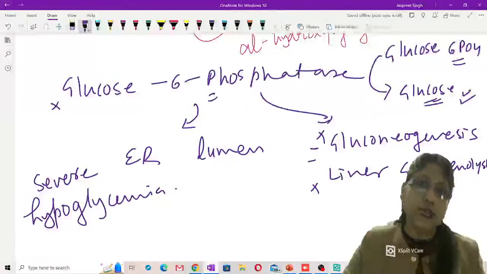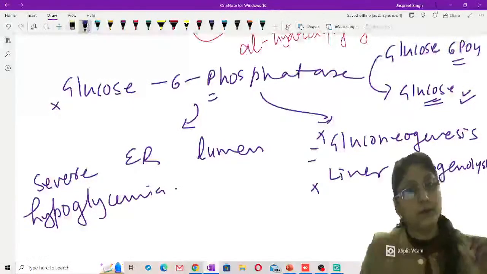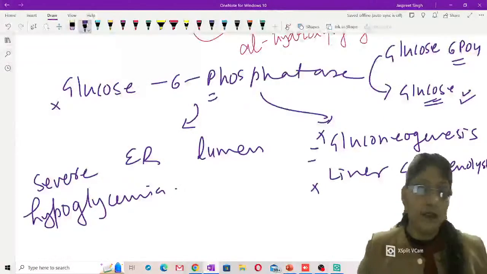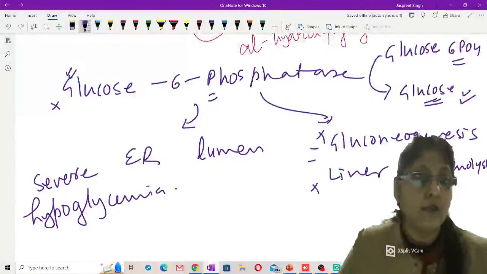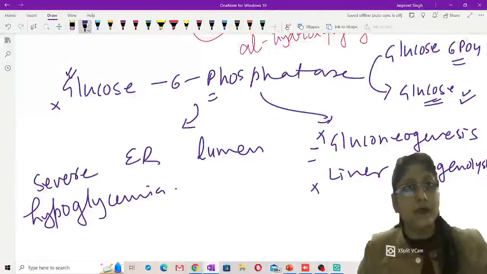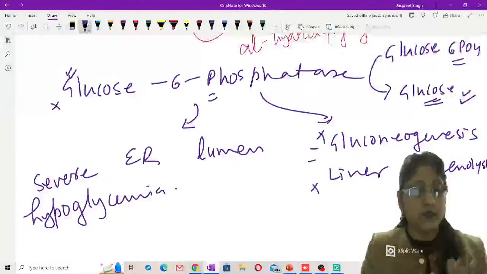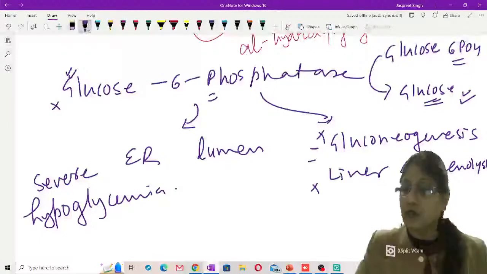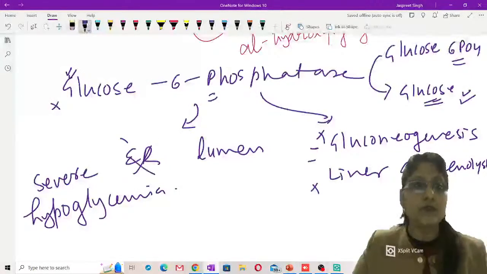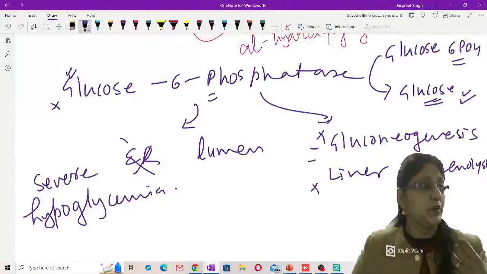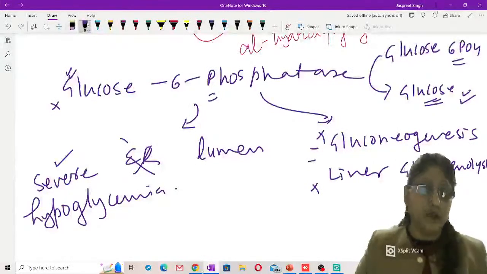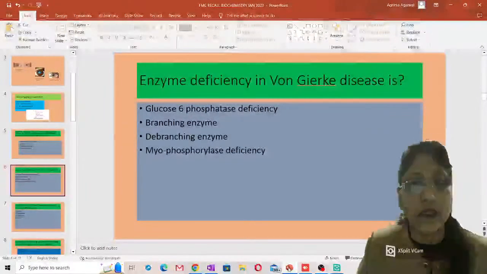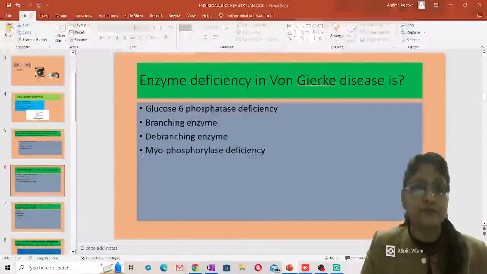So this enzyme's role is very important in gluconeogenesis as well as liver glycogenolysis, where it is the last enzyme of these two pathways. By so many efforts and so many steps, glucose 6-phosphate is formed, and that is to be converted to free glucose by this enzyme, which is a lumen enzyme. So when this enzyme is deficient, of course free glucose is not formed, blood is not getting glucose, and the baby is going to have severe hypoglycemia. So this is von Gierke disease, which is type 1A glycogen storage disorder.